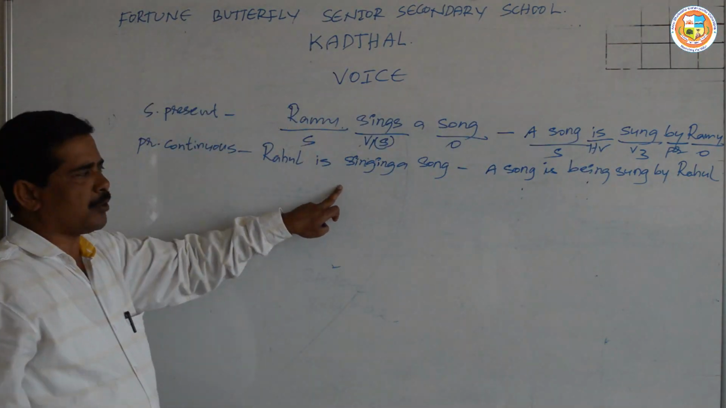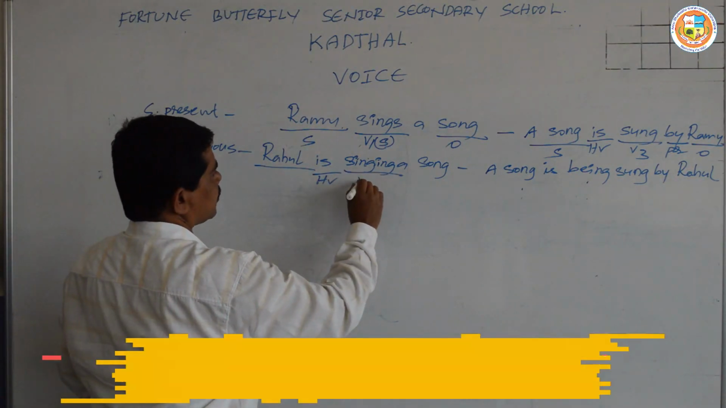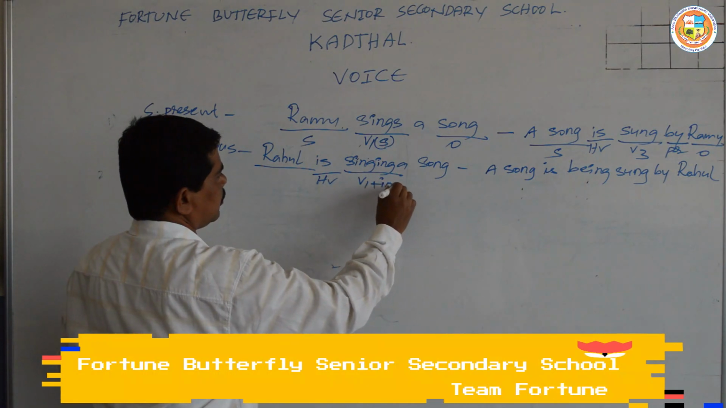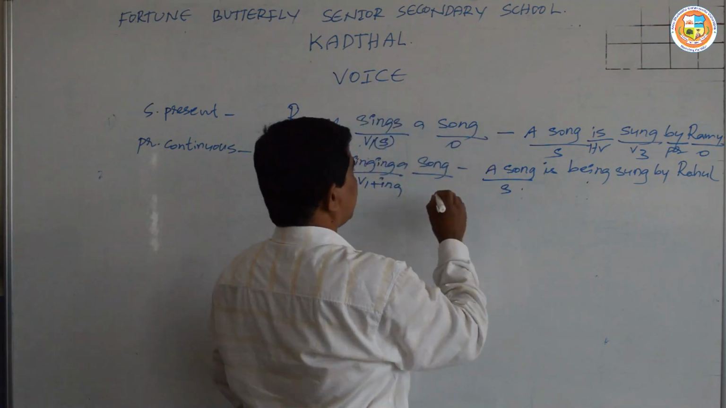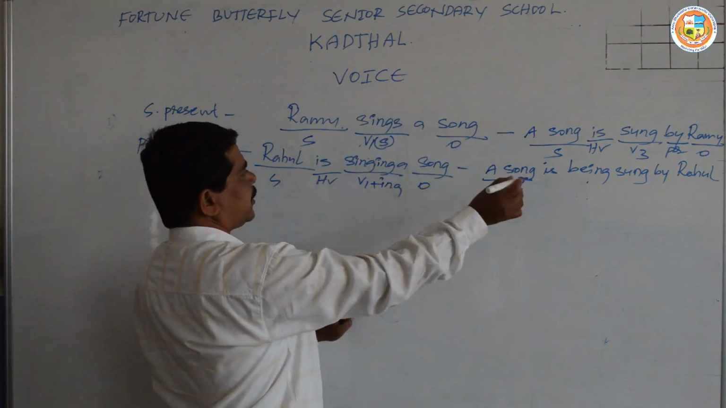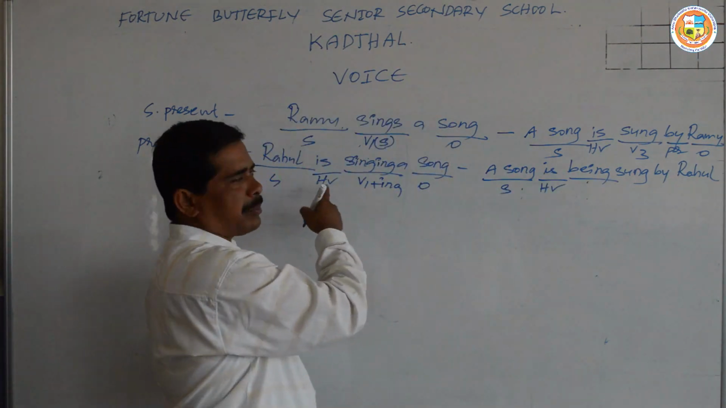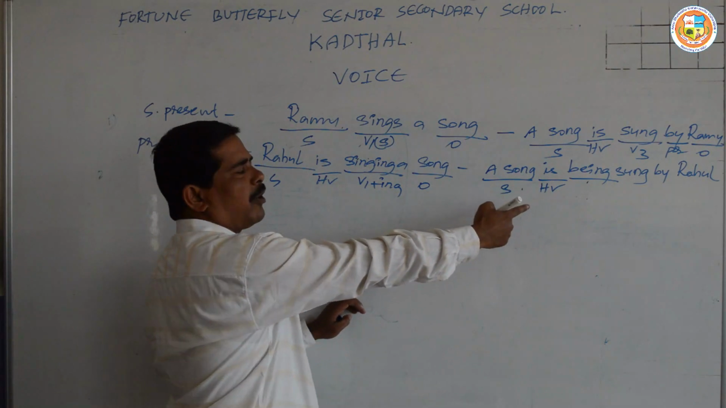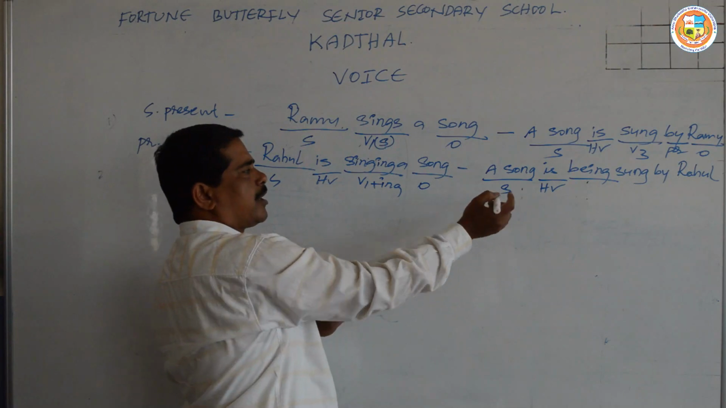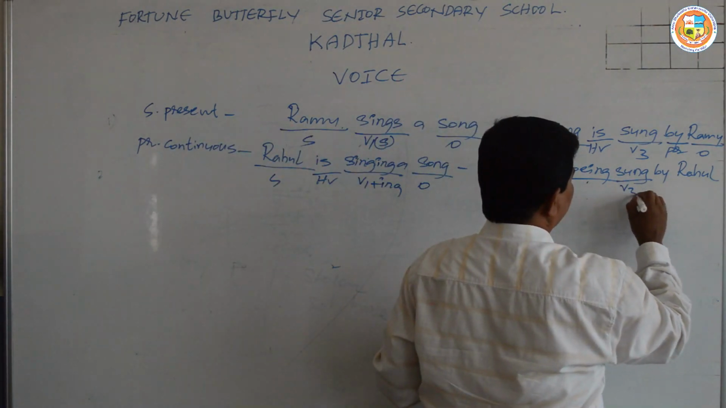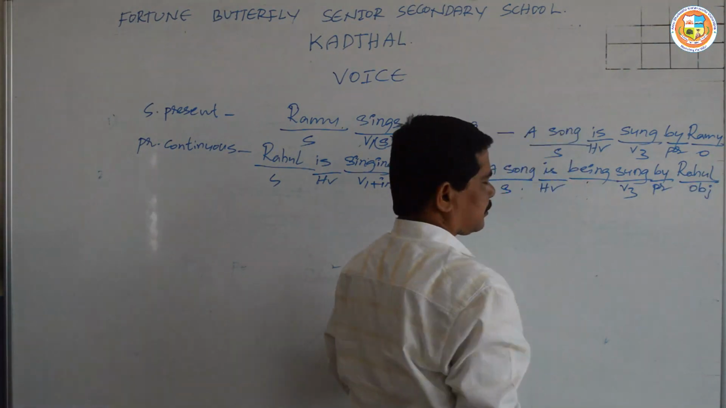Since it is present continuous tense, Rahul is the subject, is is a helping verb, singing is V1 plus ing, and song is the object. In the passive, the object comes to the place of the subject, is is the helping verb, and being is added for continuous tense. The helping verb is always followed by being in all the continuous tenses, and sung is the V3 form, by is a preposition, and Rahul is the object.